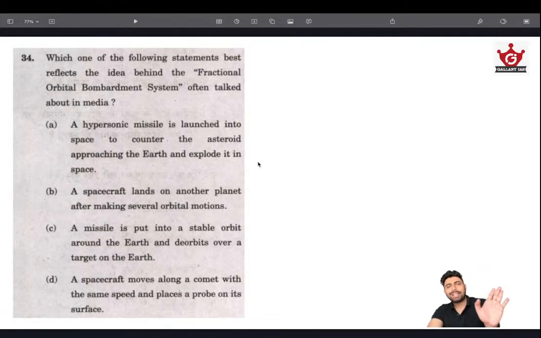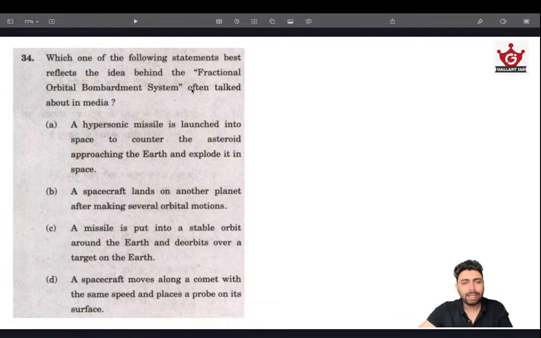Again, this is strictly logical. There is no knowledge applied here, because I didn't know anything about this, and I guess most of the aspirants back then also didn't know anything about it. I think I've discussed this question earlier also. It's fractional orbital bombardment system. Which among the following statements best reflects the idea behind the fractional orbital bombardment system?